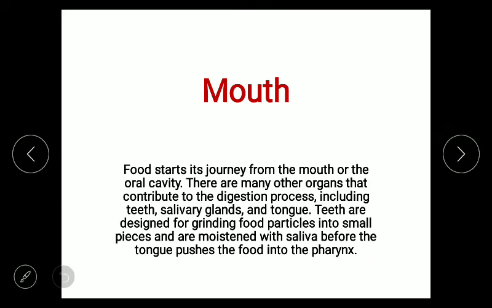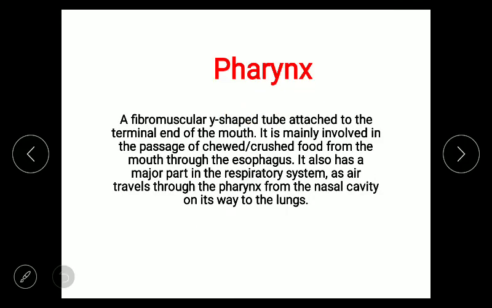So now we will discuss the different parts of the alimentary canal. The first part is the mouth. Food starts its journey from the mouth, or the oral cavity. There are many other organs that contribute to the digestion process, including teeth, salivary gland and tongue. Teeth are designed for grinding food particles into small pieces, which are moistened with saliva before the tongue pushes the food into the pharynx.